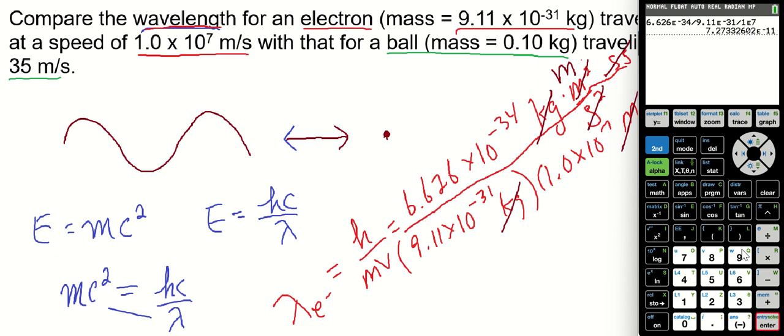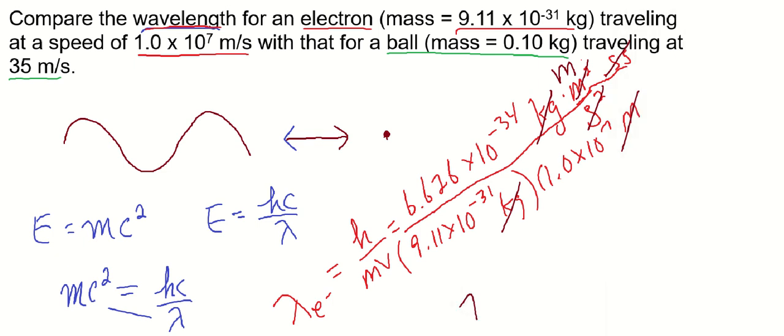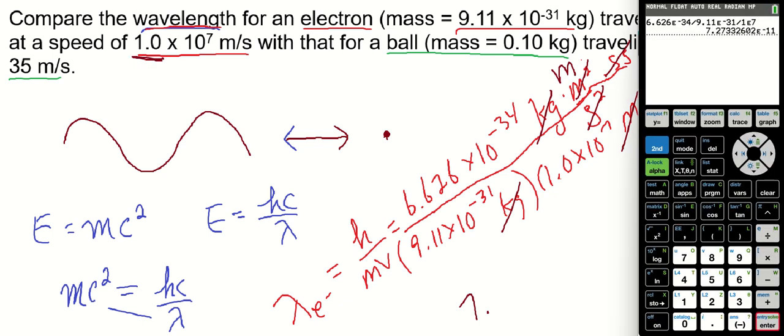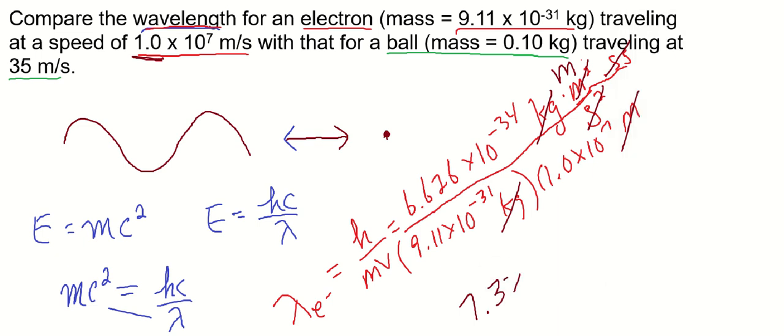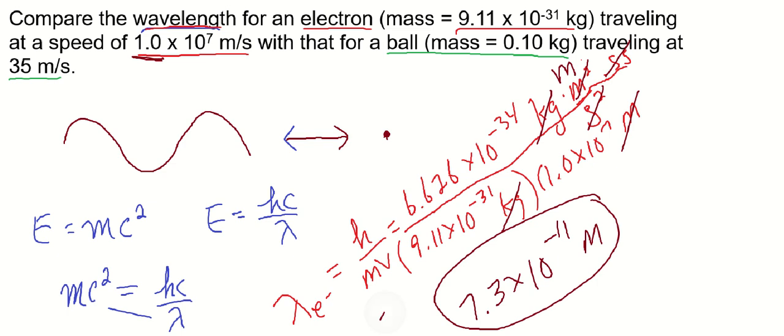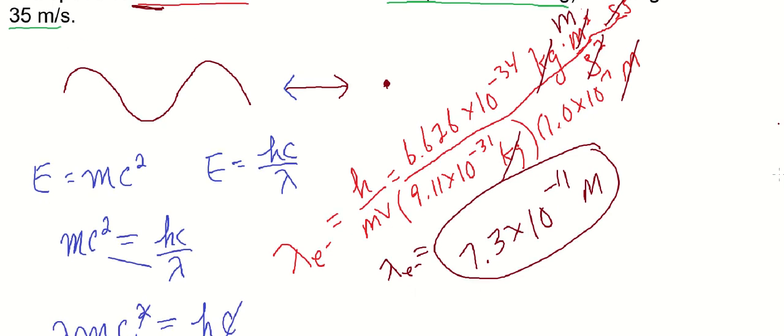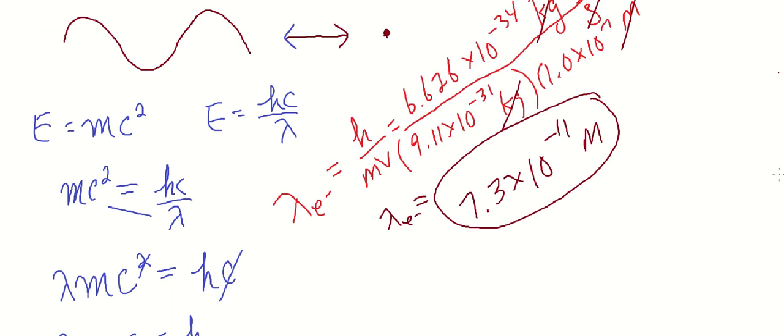All right, so the wavelength. This is expected. That's in the range of about the wavelength of an electron. We need 2 significant figures. What was it? 7.3 times 10 to the negative 11 meters. That's the wavelength of this electron, not all electrons, because you can accelerate them at different speeds.